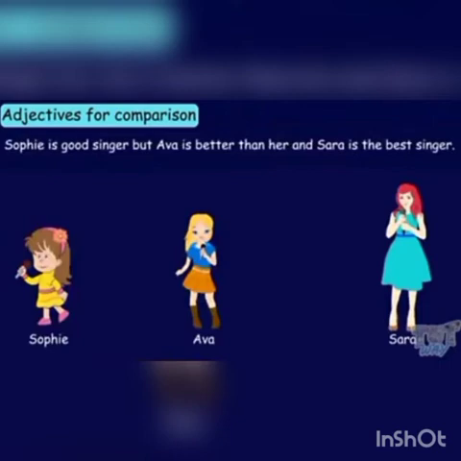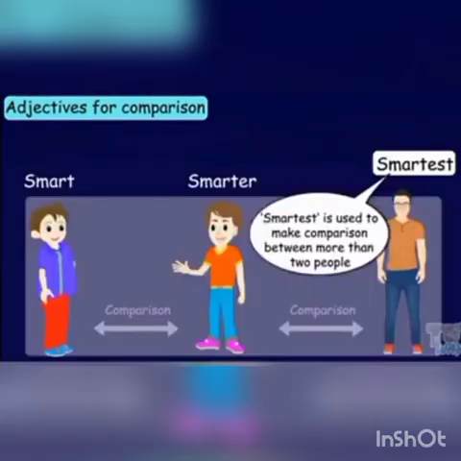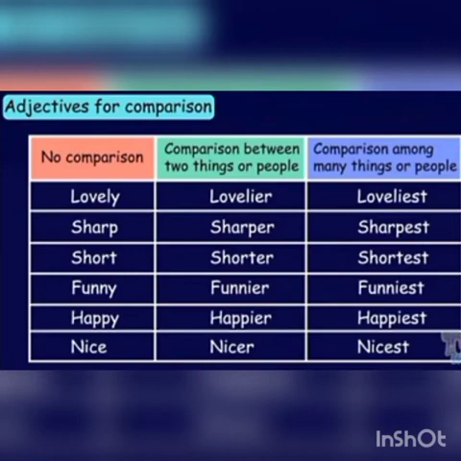So it is the superlative degree of adjective. The next one is smart. Positive degree, smart; comparative degree, smarter; superlative degree, smartest. It is the superlative degree. Let's revise more degrees of adjective.